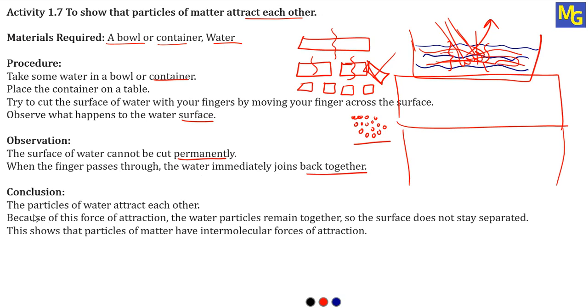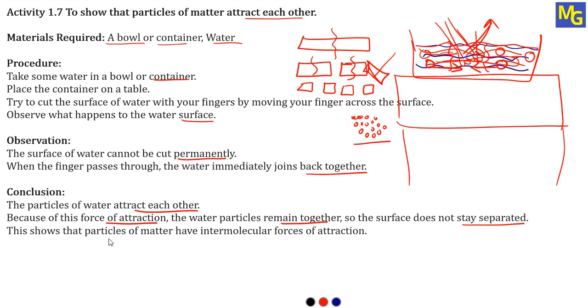Then what is the conclusion based on this? The particles of water attract each other. So when you remove your hand, again you can see water has joined because the particles present in the water have attraction towards each other. They attract each other and then remain together. Because of this force of attraction, the water particles remain together, so the surface does not stay separated. Very easy. Because of this force of attraction, this particle will attract another particle, this particle will attract another particle, and because of this force, water will remain together.